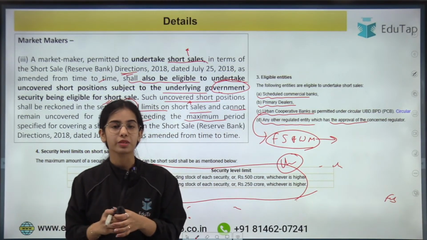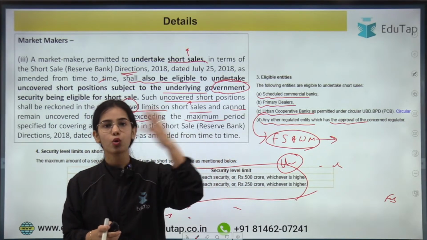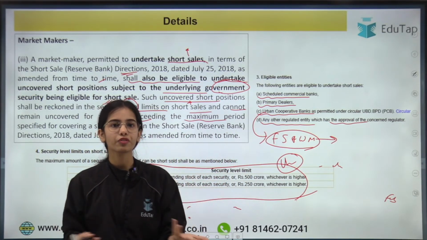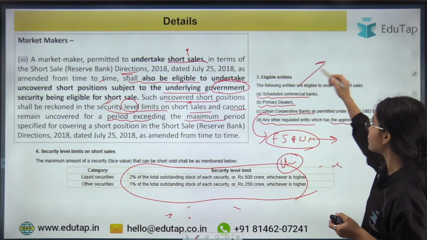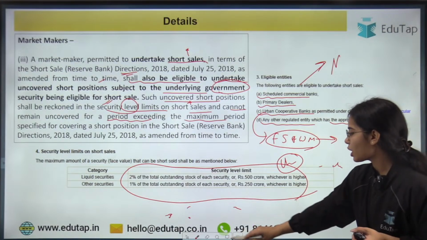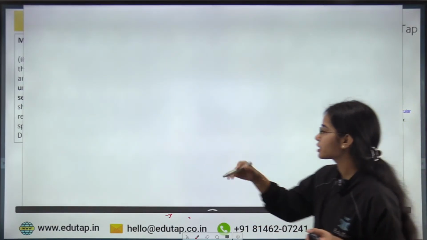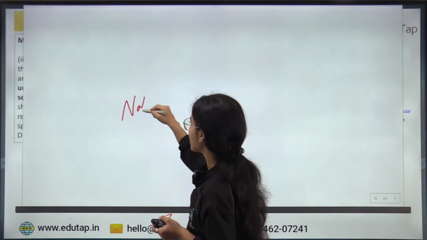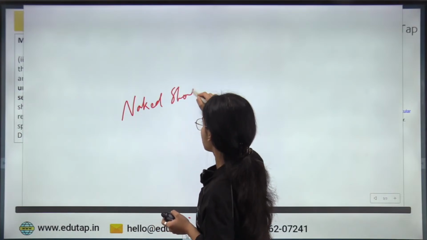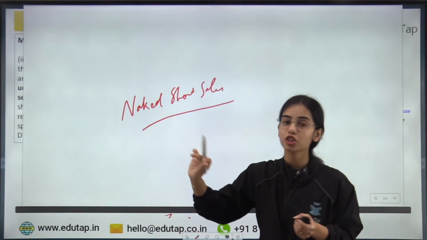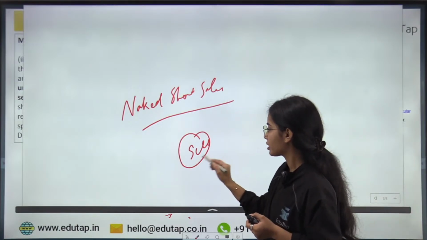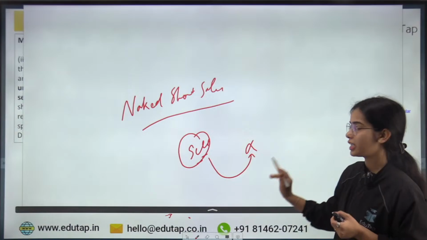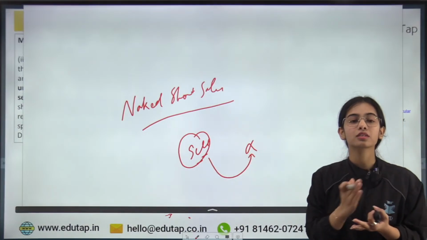Any confusion in this? Because this was the toughest part of the whole notification or direction, we can say. Short sales in our country, naked, I don't know how many of you remember, but last year the directions were released that in our country naked short sales will not be allowed. Naked short sales means that you have agreed to sell, but you have no arrangement of having the security.